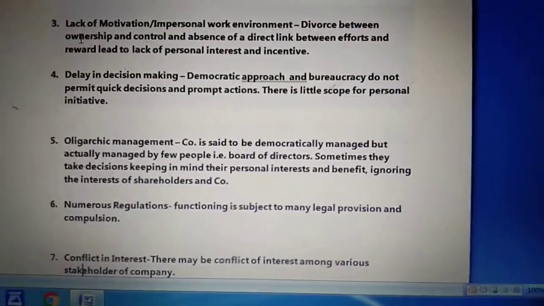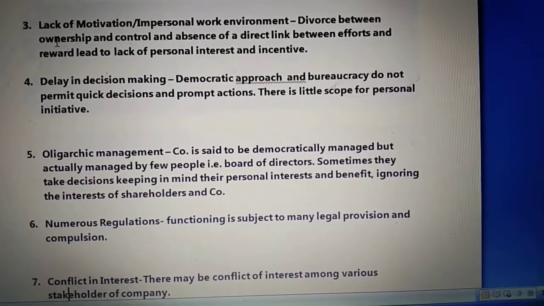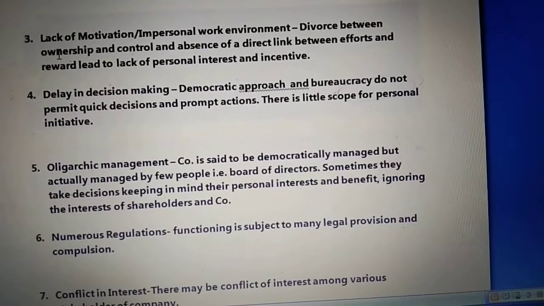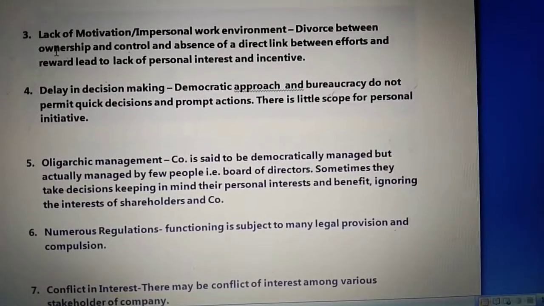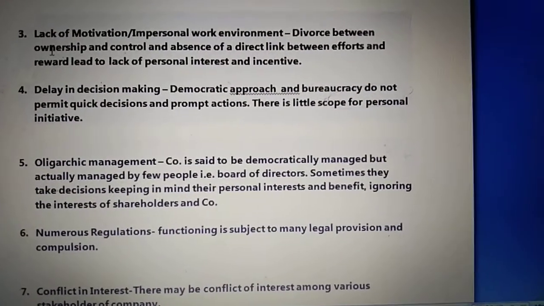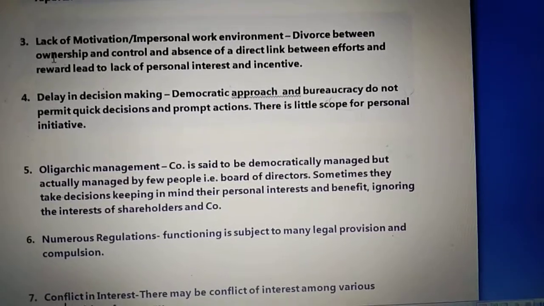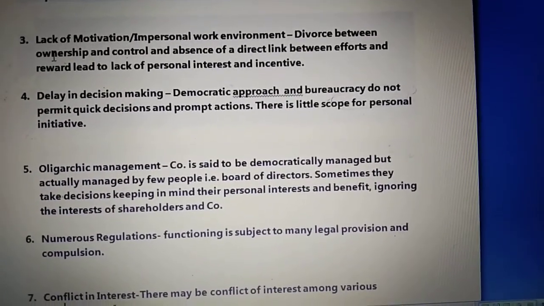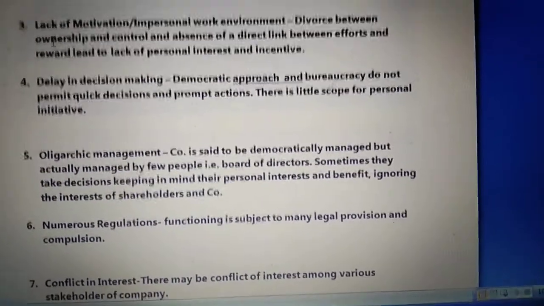This form of organization may follow oligarchic management, which basically means the decisions are taken by one group, that is the board of directors. Sometimes, because the directors know that no matter whether the company gets more profit, they will not get the dividend amount, they can ignore the interest of shareholders.